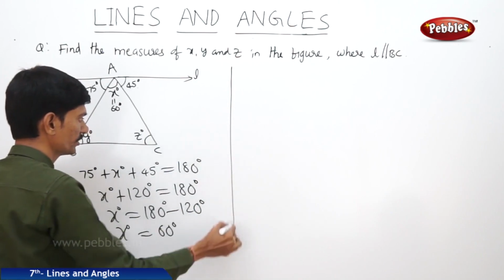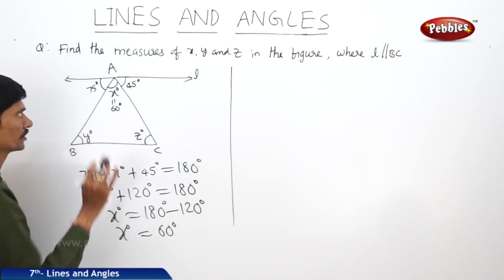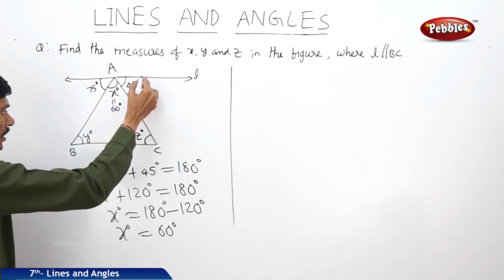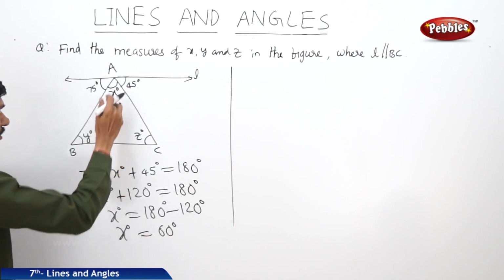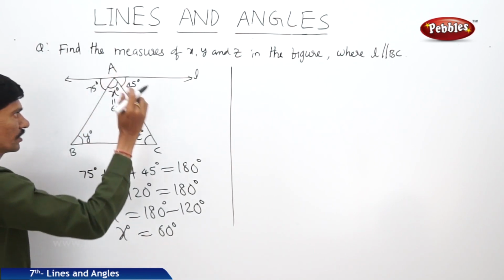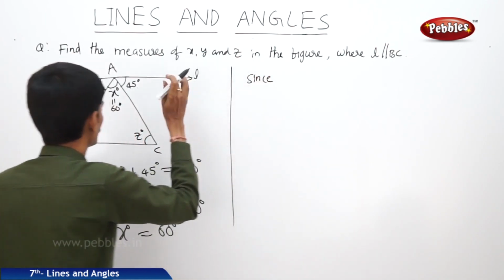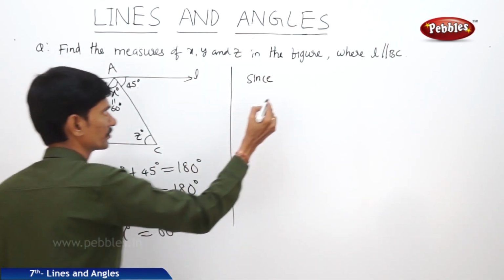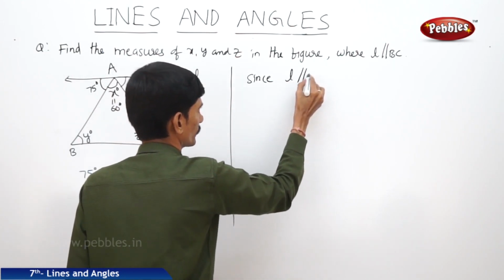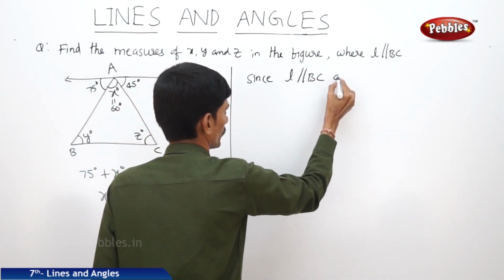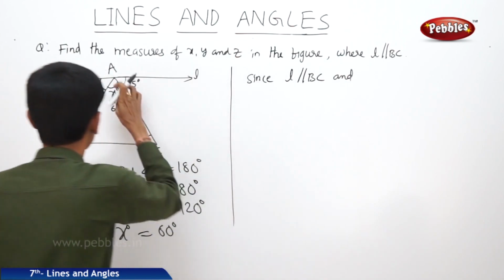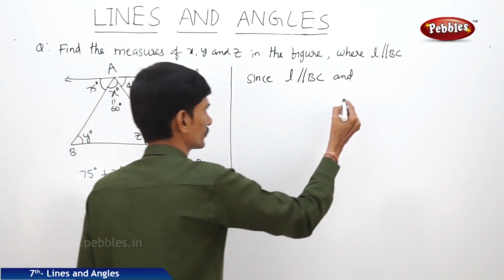Then we should find the measure of angle y and angle z. Now if you observe, L is parallel to BC, and here AB is the transversal.